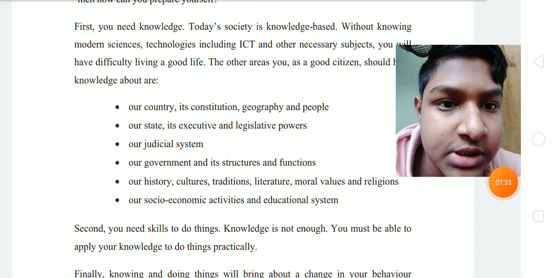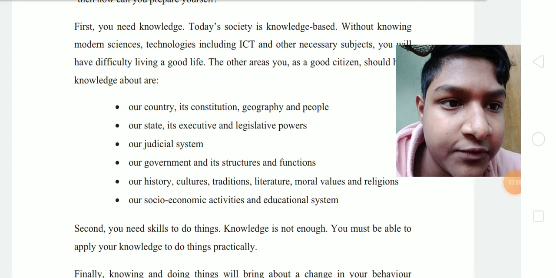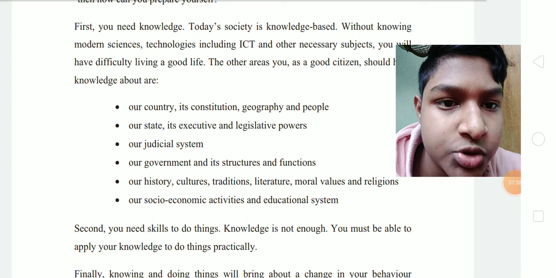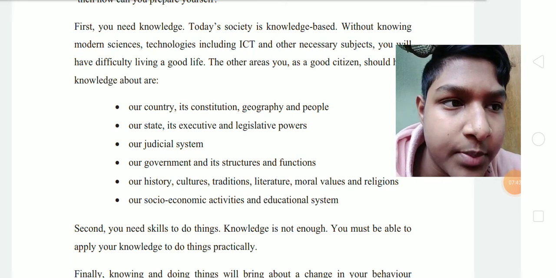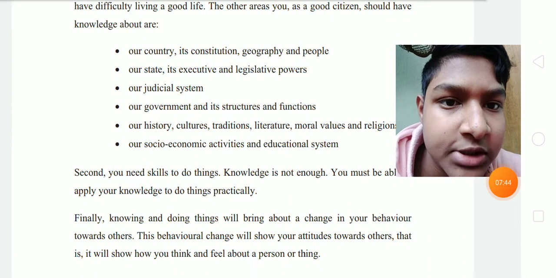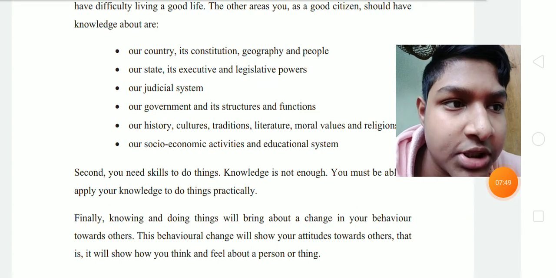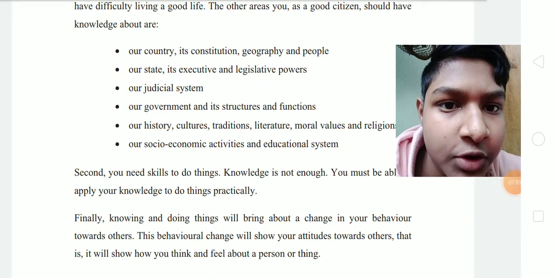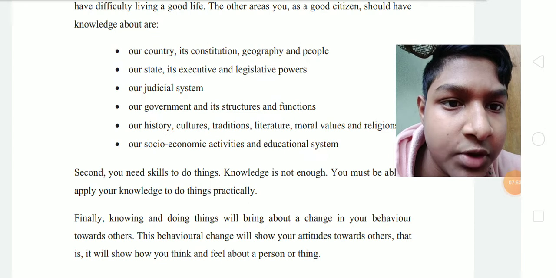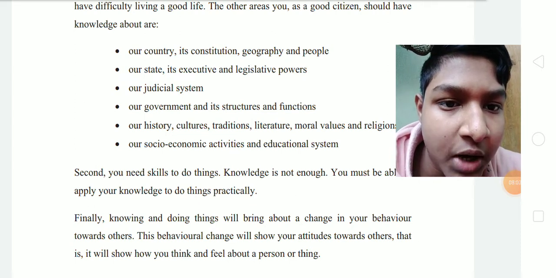Second, you need skills to do things. Knowledge is not enough. You must be able to apply your knowledge to do things practically. Finally, knowing and doing things will bring about change in your behavior towards others. The behavioral change will show your attitudes towards others. That is, it will show how you think and feel about a person or thing.